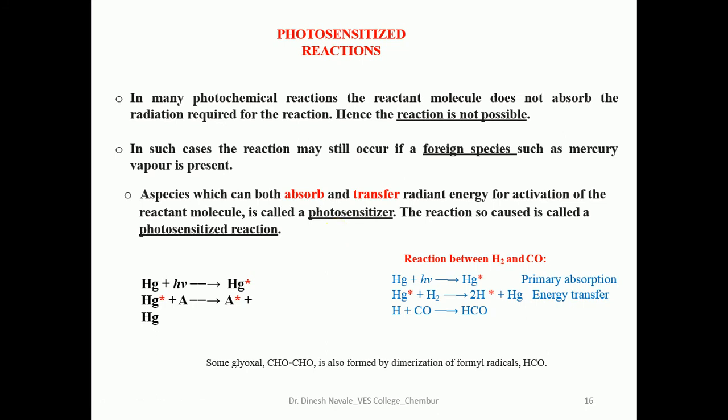Photosensitizer. Those molecules which carry out the photosensitization will be called the photosensitizer, and the phenomenon or the reaction will be called as what? Photosensitized reaction. In this reaction we can easily observe this. So these are photosensitized reactions. For example, some molecules like glyoxal can carry out dimerization. Formyl radical can be generated by using the photosensitized reaction.